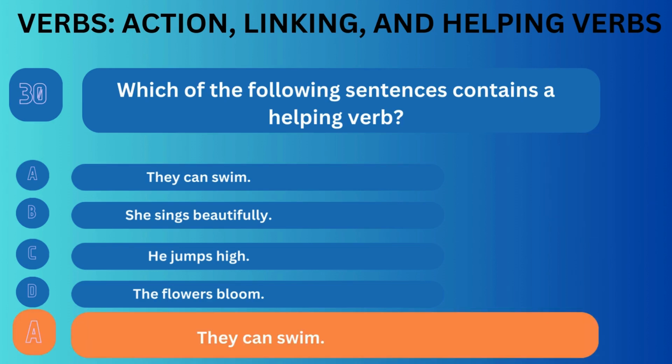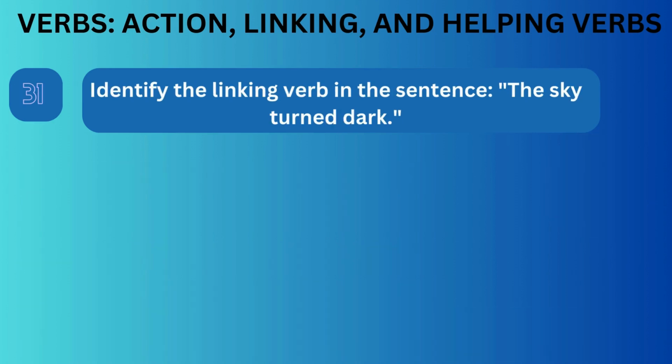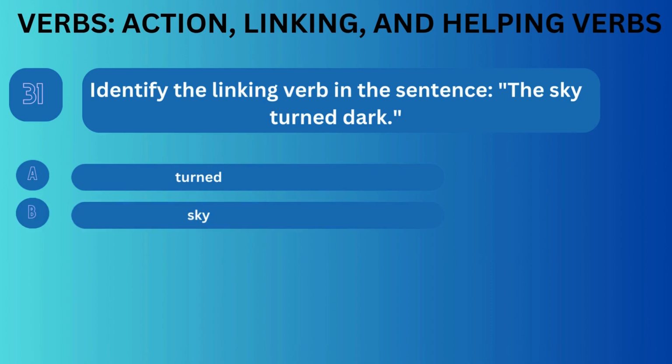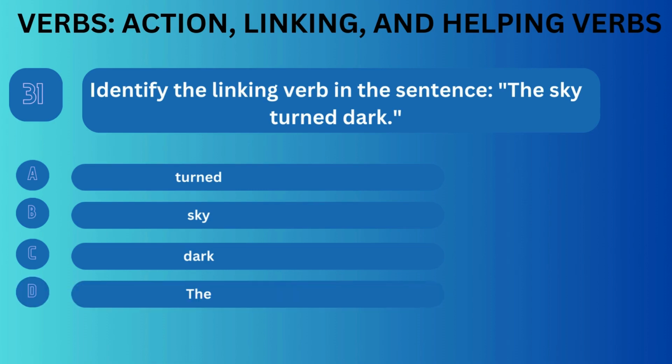Correct answer is A. Question number 31. Identify the linking verb in the sentence. The sky turned dark. Option A, turned. Option B, sky. Option C, dark. Option D, the.